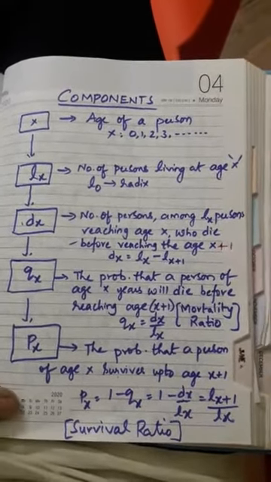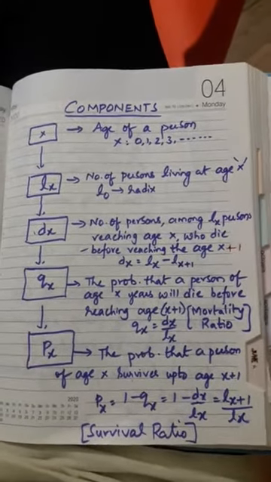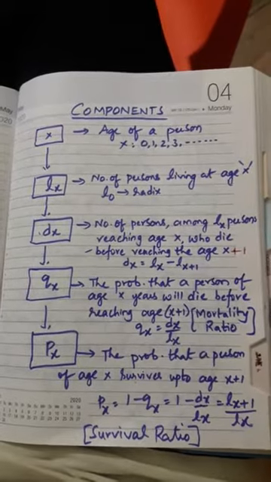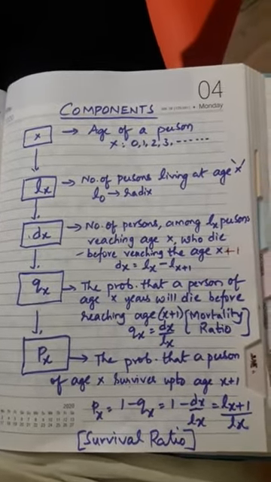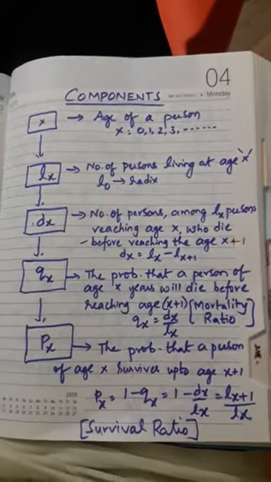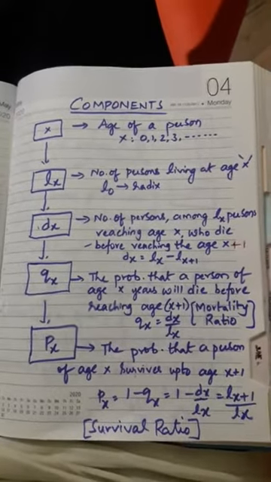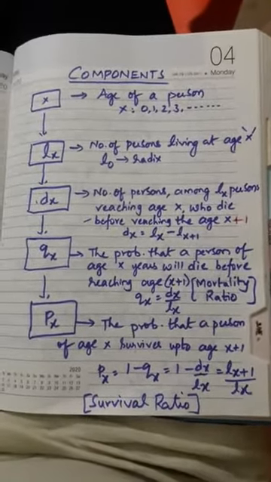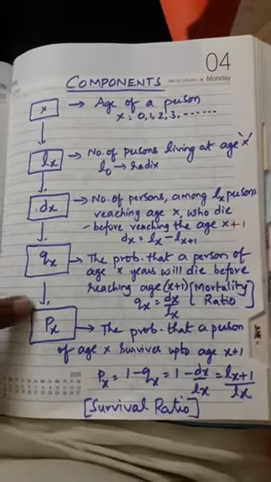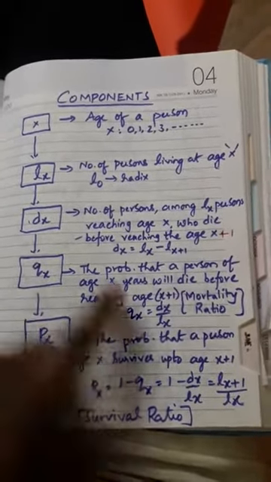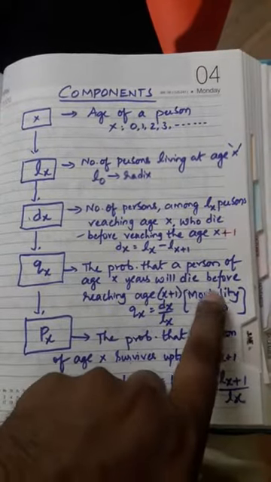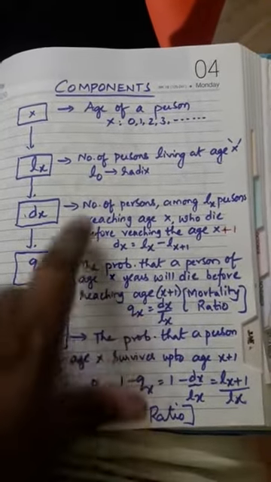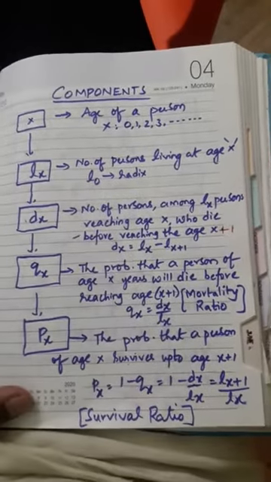Above, the condition you took was the number of persons among lx people reaching age x who die before reaching age x plus 1. Now here, what is the probability of their dying before reaching age x plus 1 that you are calculating? Next is px. So this qx we can call a mortality ratio, remember, and the formula is qx equals dx by lx.